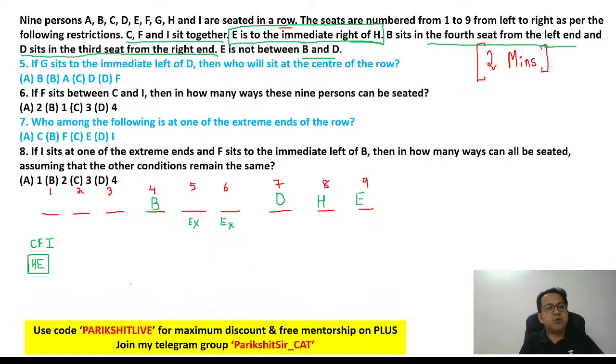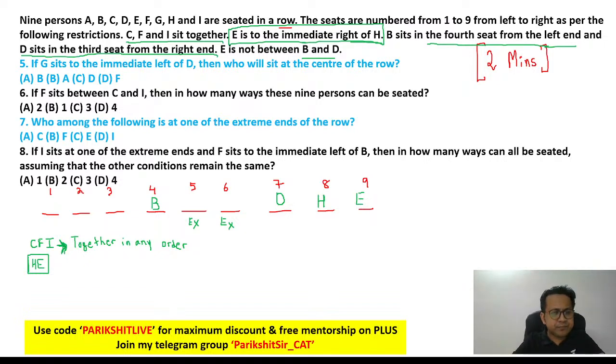And we should be good. Remember, CFI, they are together in any order. They are together, but we don't know the order. It could be CFI, CIF, FIC, FCI, IFC, or ICF. In any order, they are together.